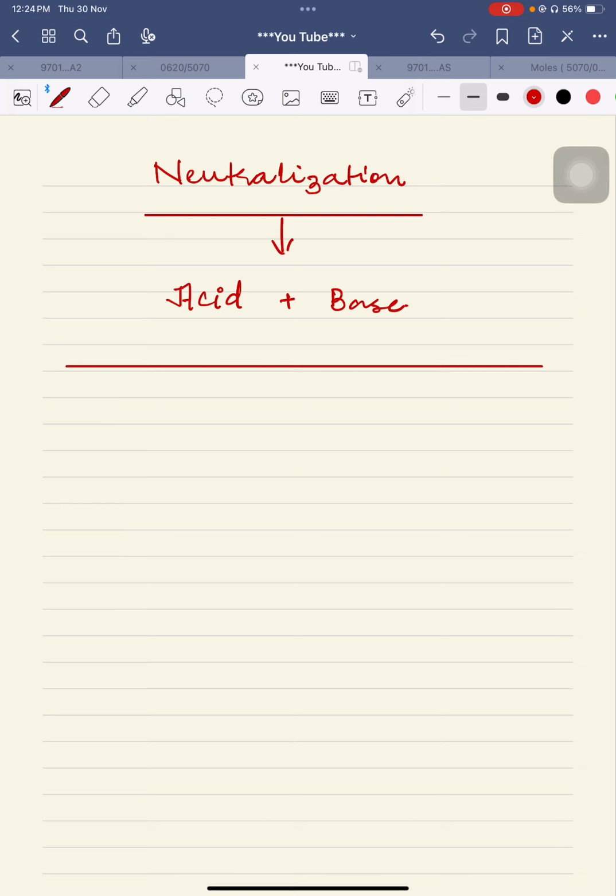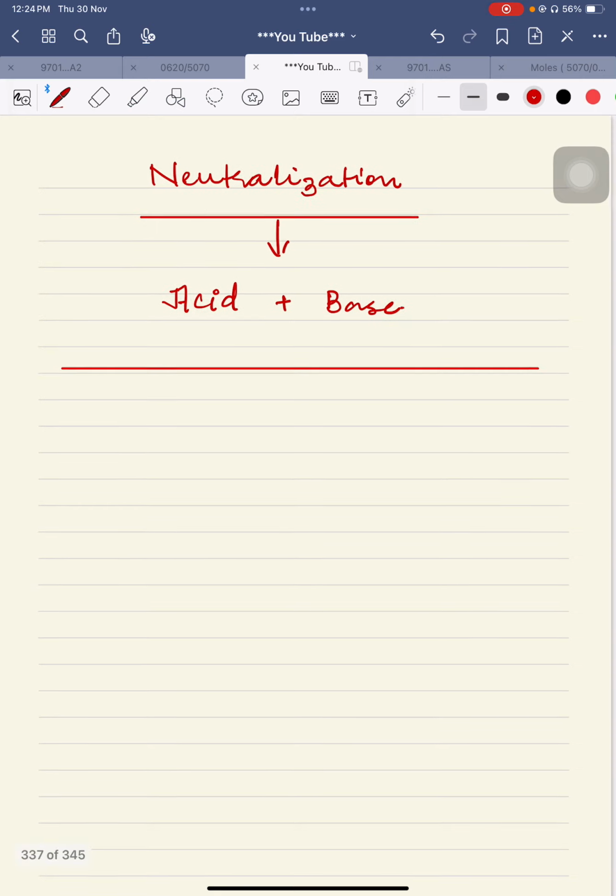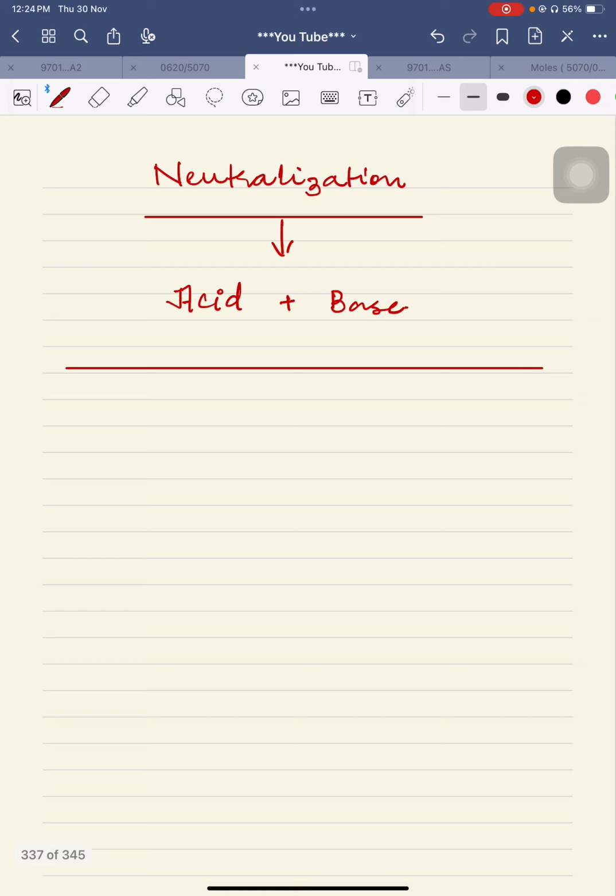Let's write down the reactions of neutralization in different scenarios. For example, HNO3 is reacting with a base, NaOH, and as a result NaNO3 is formed along with water. So this is how the reaction of neutralization happens.